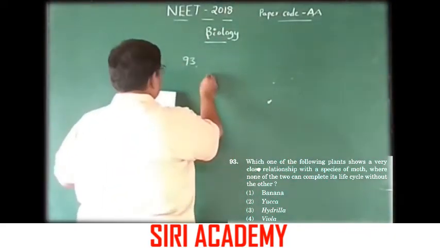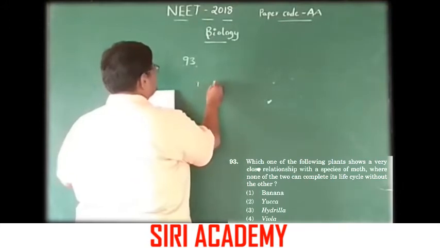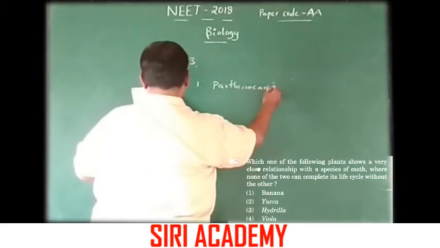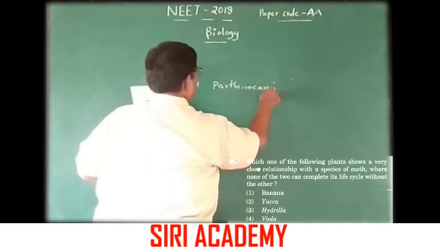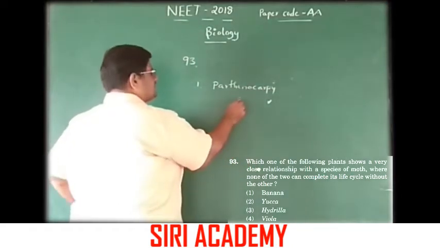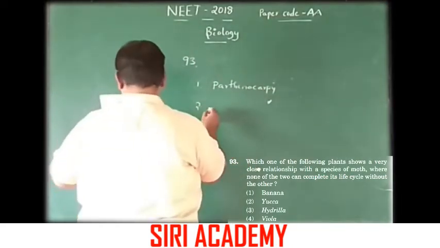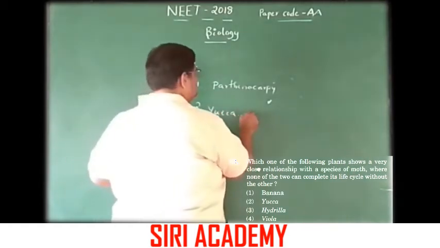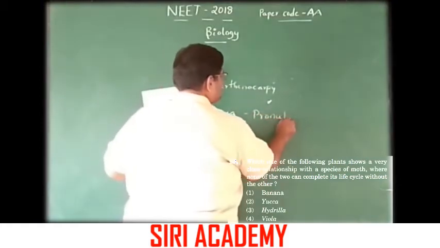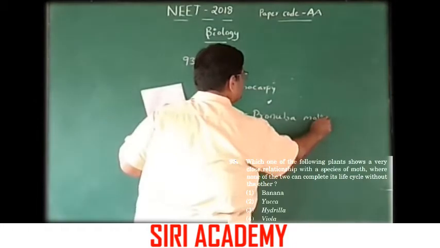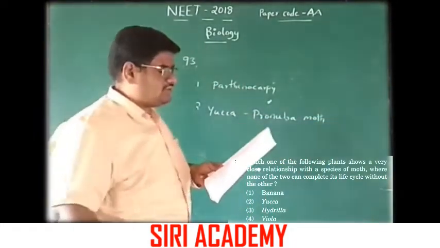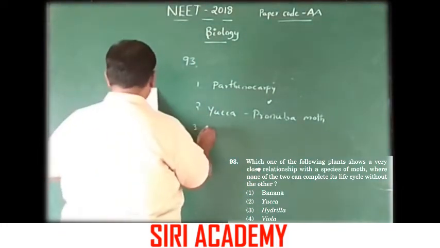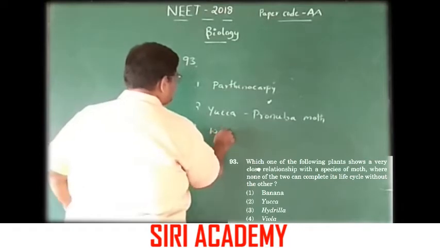The first option, banana: natural true parthenocarpy takes place in banana. Next, yucca is the plant with the pronuba moth. Hydrilla shows pollination through water.